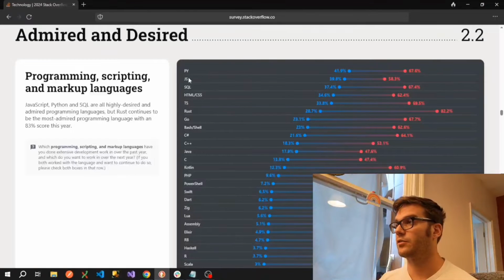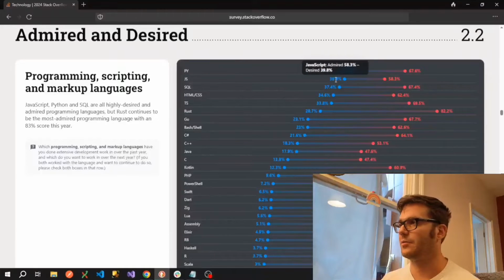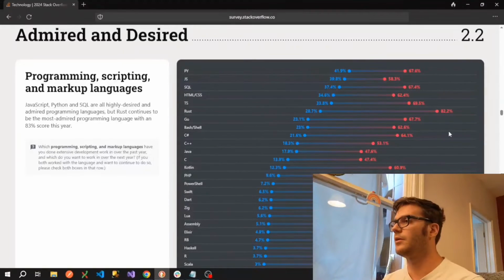So we can see JavaScript. I would imagine that some of the people here, so 39.8% of people that desire JavaScript would just be people that aren't working in a front-end role. So it could be, for example, a back-end developer or a data scientist that just wants to do some front-end development. If you're in any kind of full stack or front-end role, this would be 0 because you can't really avoid it. We can see also here that people are quite satisfied when they're using Go, Bash, Shell, C#, C++.